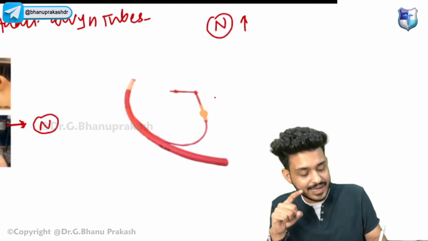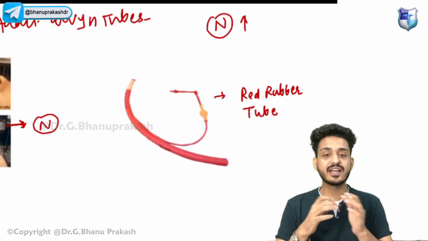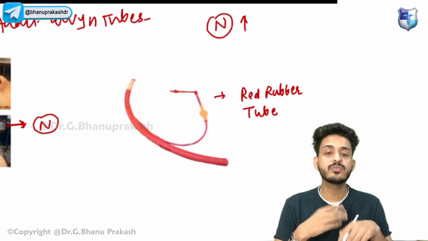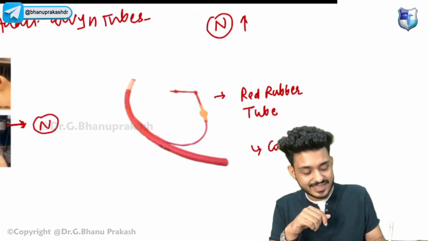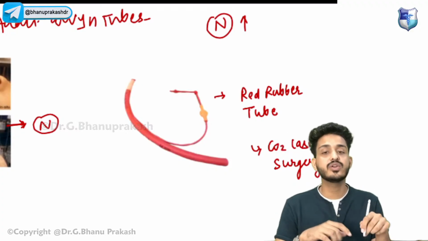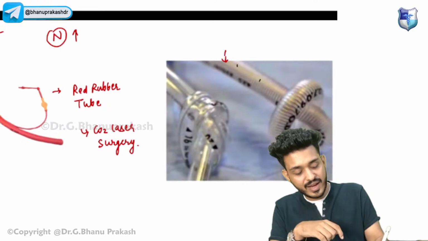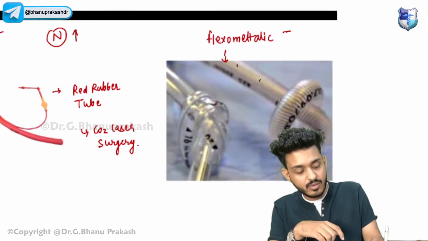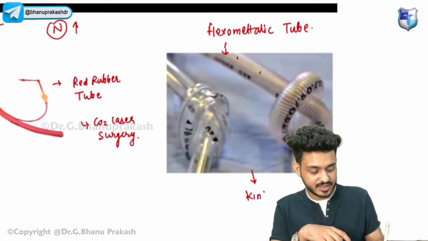This is your red rubber tube. Where do we use this red rubber tube? Remember, guys, we use this red rubber tube for CO2 laser surgeries. Look here, guys, this is your flexometallic tube. Why flexometallic? Because it is kink resistant.